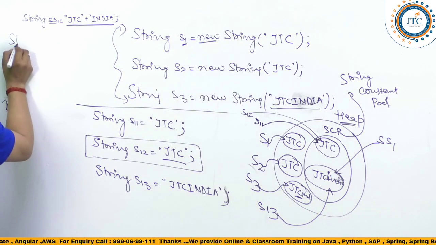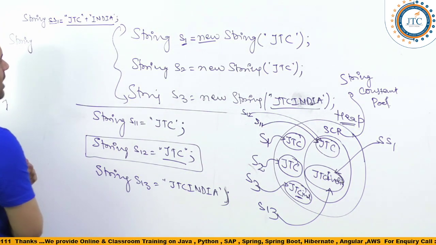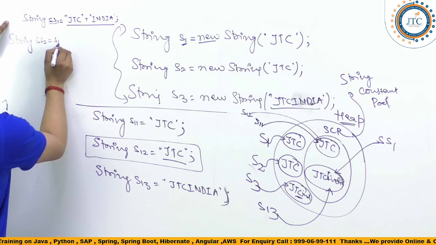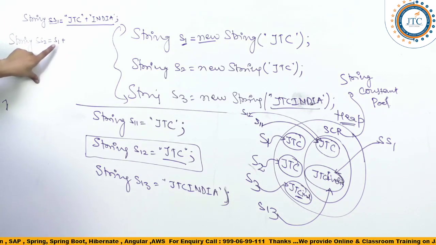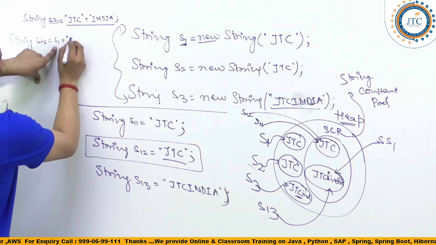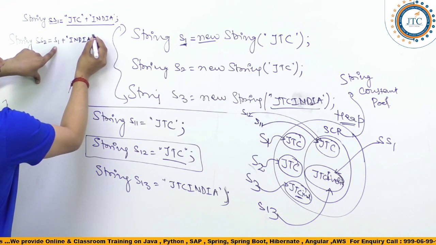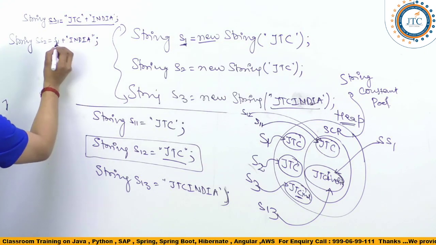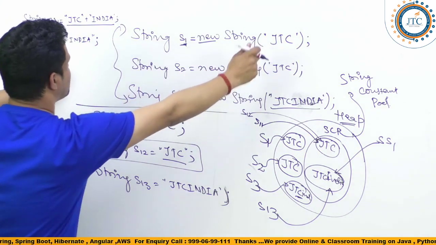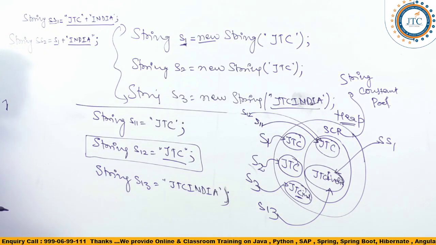Well, in the next case, what I wanted to do now guys is SS2 is equal to S1 plus "India". Here I am using S1, which is a reference that holds the literal JTC, and India is a simple literal which we are creating here.